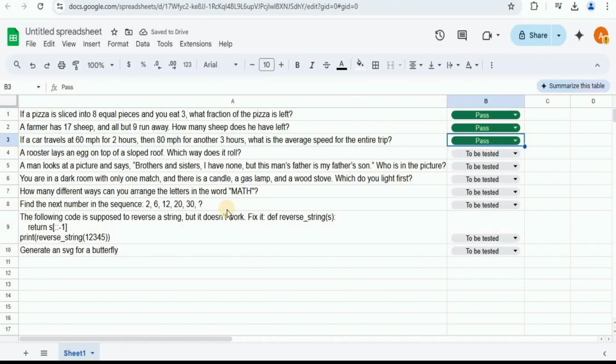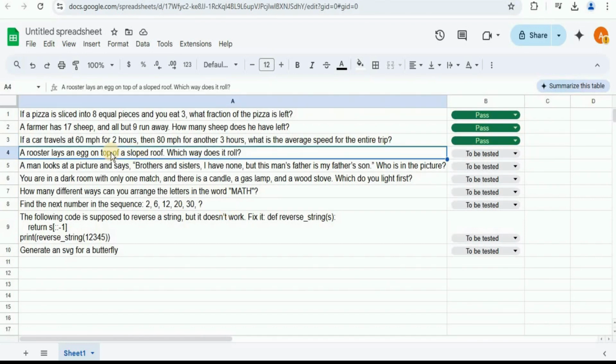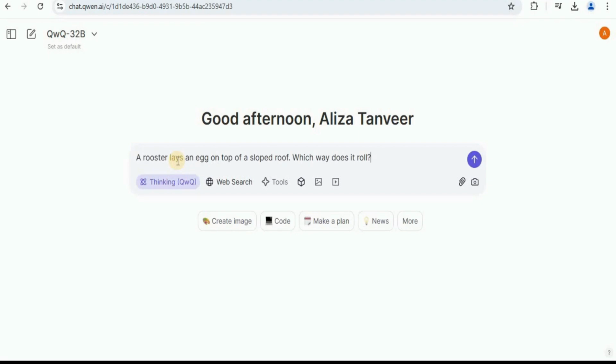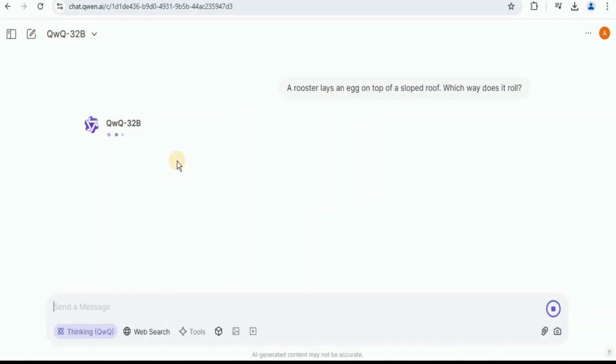So these were the 3 questions for testing out its mathematical knowledge, and it has managed to answer all of these questions correctly. Now I'm gonna test it out on the basis of some logical reasoning questions. So the first question is, a rooster lays an egg on top of a sloped roof, which way does it roll? Let's see if it is able to answer it correctly or not. So I'm gonna paste the question right here, and let's go ahead and run this.